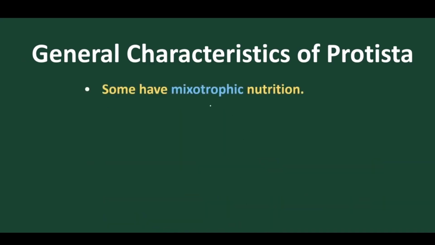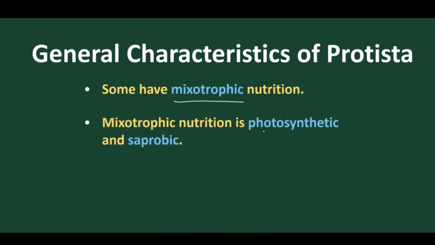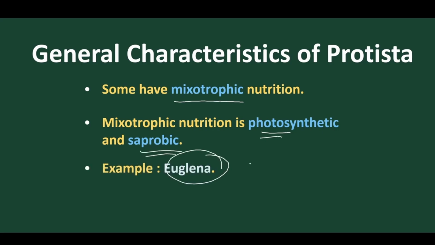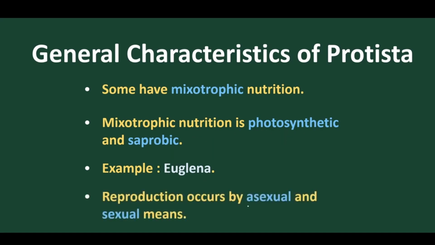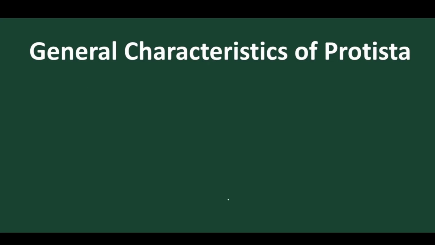Now in some we find both types of nutrition present, photosynthetic and saprobiotic, mostly in Euglena. In Euglena we find both plant type and animal type nutrition, that is photosynthetic and also saprophytic. Got it? Now move on to reproduction: either asexual mode without the use of gametes, or sexual mode with the use of gametes.